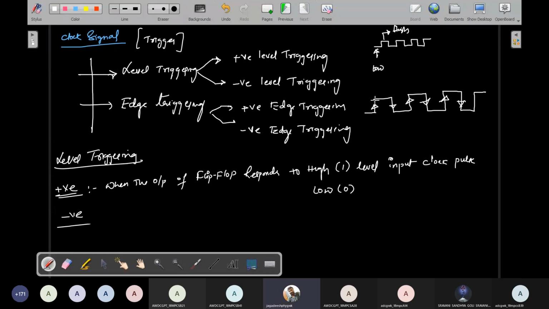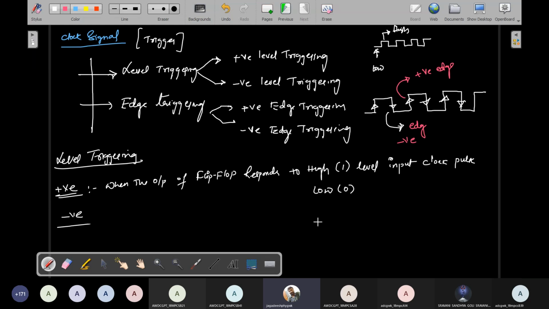This is edge triggering. The down arrow mark indicates negative edge triggering, and the positive arrow mark indicates positive edge triggering. So this is nothing but edge triggering.